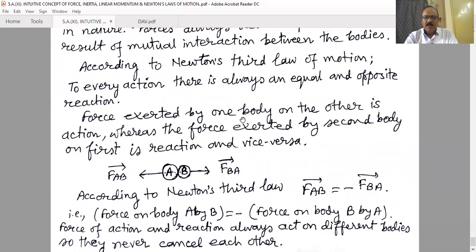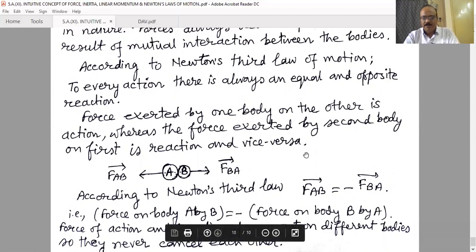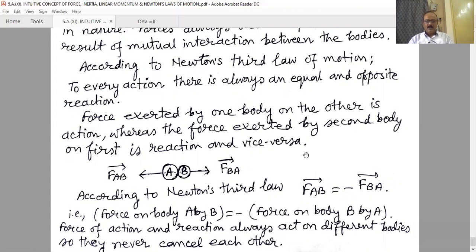The force exerted by one body on the other is action, whereas the force exerted by the second body on the first is reaction, and vice versa. Here we are using two terms, action and reaction. When one object applies some force to another, if you call that action, then exactly the same amount of force will be applied by the second object to the first, and that is known as the reaction, and vice versa.